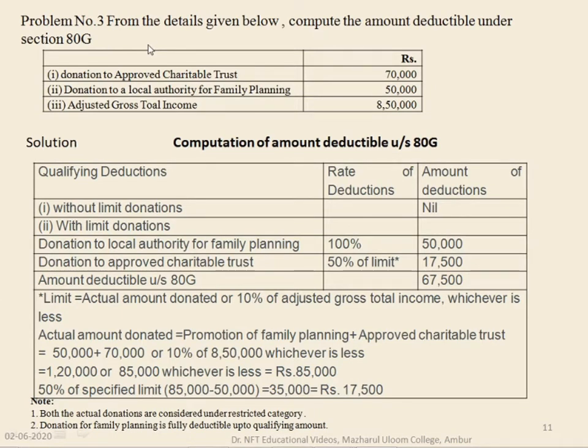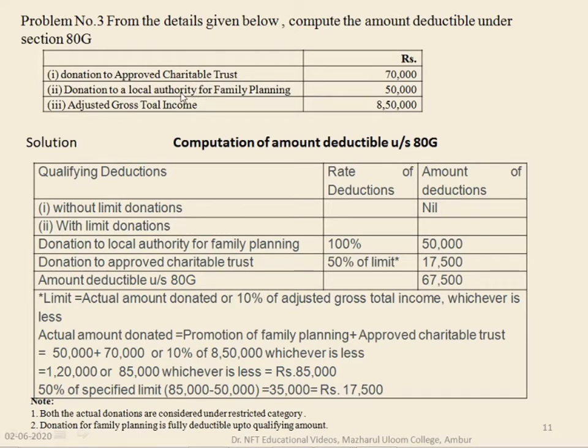From the details given below, compute the amount deductible under section 80G. Donation to approved charitable trust is 70,000. Donation to local authority for family planning is 50,000 and adjusted gross total income is 8,50,000. So they've asked you to compute the amount deductible under section 80G, and you are given the details regarding adjusted gross total income, then donation to local authority for family planning and donation to approved charitable trust.